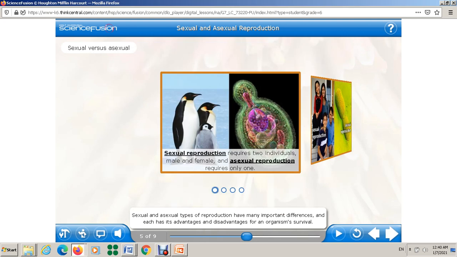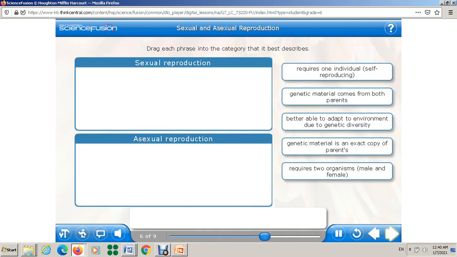So now you can compare between the sexual and asexual, and you can know what the advantages and disadvantages of each one of them are. Now we want to solve different questions just to make sure that you understand the whole lesson. Let's start with this question. Use what you just learned to match each phrase on the right with the type of reproduction it best represents. Drag each phrase on the right into the category that it best describes.